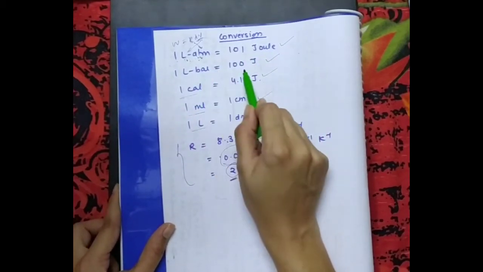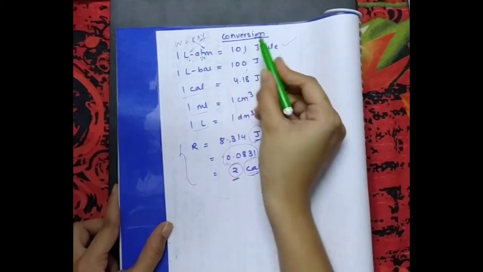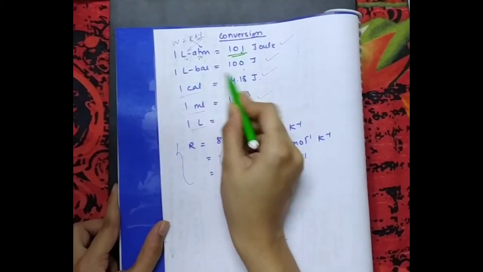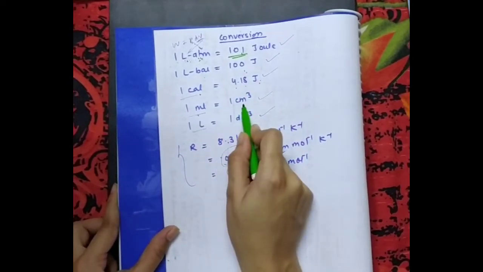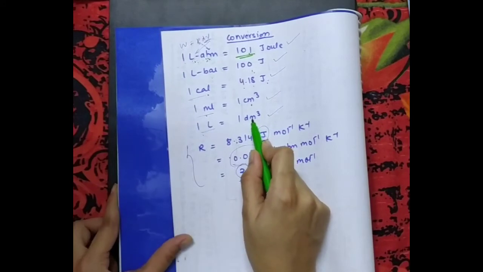1 liter bar is 100. यहाँ रखना ATM का है 101, इसको 100 नहीं करना. 1 liter bar is 100. 1 calorie is 4.18 joule. 1 ml is 1 centimeter cube. 1 liter is 1 decimeter cube.